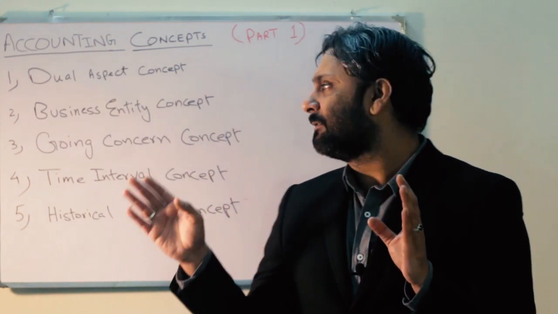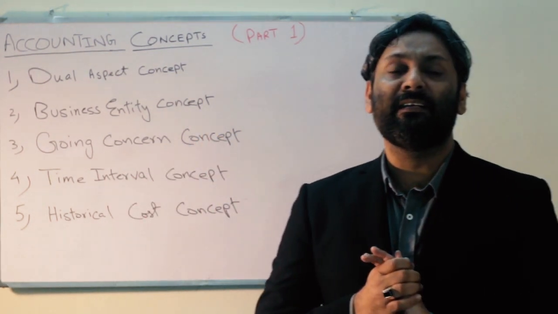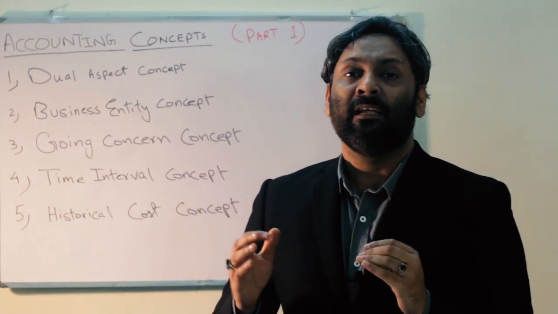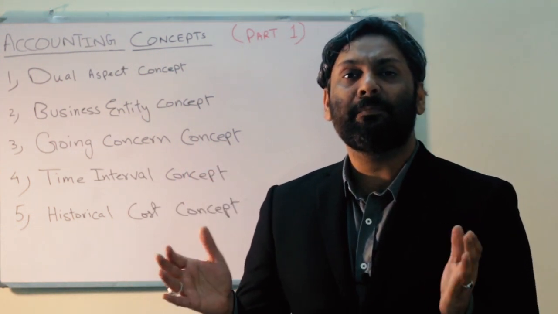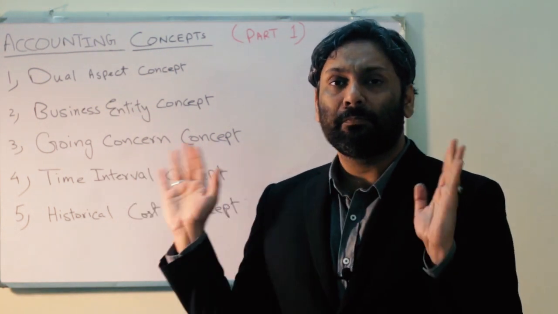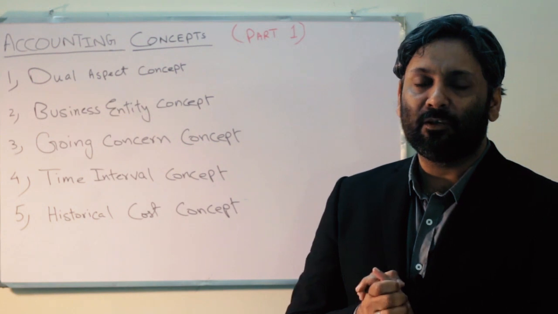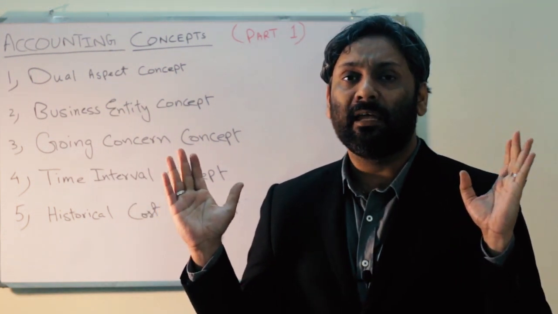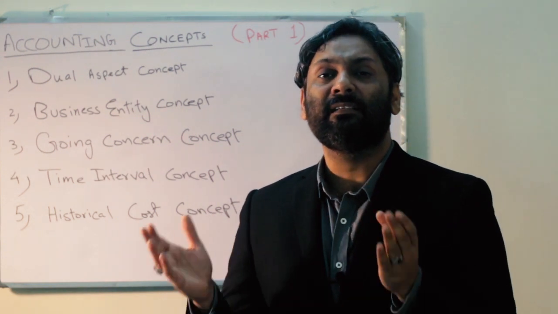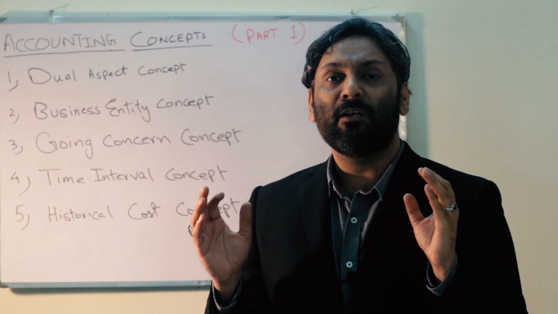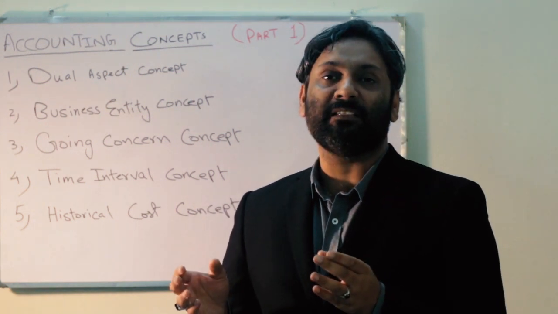After that, the second principle is called the business entity concept. A lot of confusion is going to be created if the owner mixes up his expenses and his assets with the business. So that concept, which is called the business entity concept or single entity concept, tells us that the expenses, assets and personal incomes of the owner are to be kept separate from those of the business.